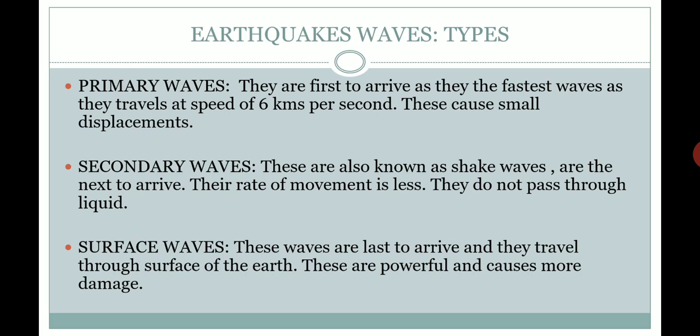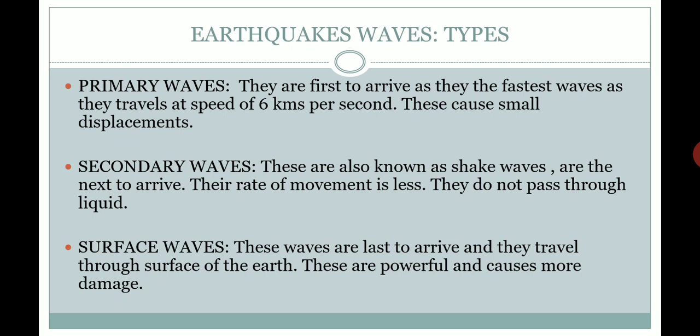Let's talk about the secondary waves. They are also known as shake waves, and they are second to arrive after the primary waves. Their travel speed is very low, and they are unable to pass via any kind of liquid. Let's discuss the third, the surface waves.